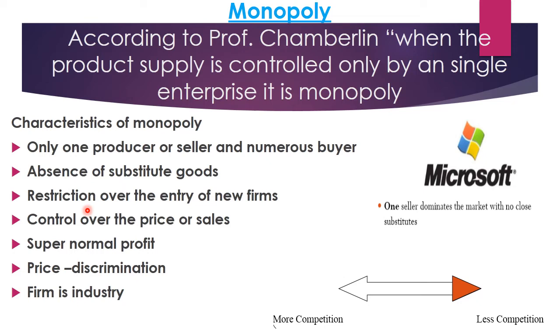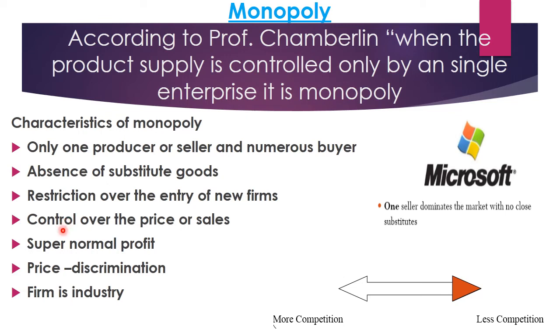Then comes the restriction over the entry of new firms. Now there are different forms of monopoly in the market. That is, only one firm is there in the market. Now here we can end the monopoly, but it is a very difficult process because the seller is there from last many years or for a longer duration.